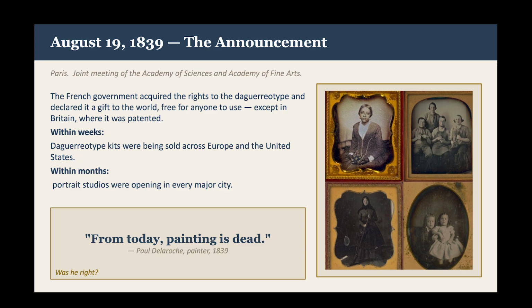So, pull out those notebooks, everybody. Let's take a few minutes and think about what Delaroche meant. Was painting actually threatened by photography? And what does his reaction tell us about how people understood photography in 1839? Was it an artistic medium, or was it a scientific tool, or something entirely else? Take a few moments and jot down your ideas.